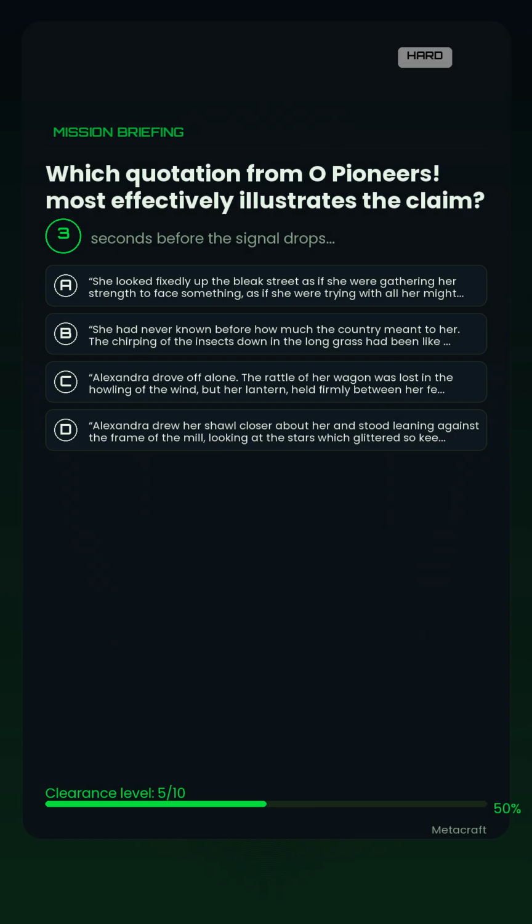Which quotation from O Pioneers most effectively illustrates the claim? Option A. She looked fixedly up the bleak street as if she were gathering her strength to face something, as if she were trying with all her might to grasp a situation which, no matter how painful, must be met and dealt with somehow. Option B. She had never known before how much the country meant to her. The chirping of the insects down in the long grass had been like the sweetest music.